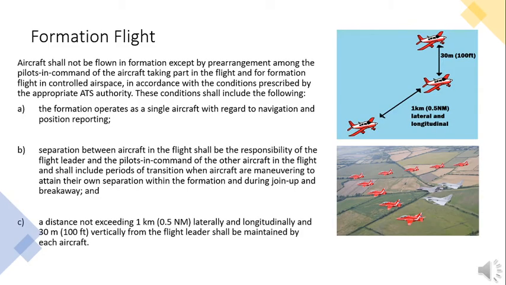Formation flight. Aircraft shall not be flown in formation, except by pre-arrangement among the pilots in command of the aircraft taking part in the flight and for formation flight in controlled airspace, in accordance with the conditions prescribed by the appropriate ATS authority. These conditions shall include the following: the formation operates as a single aircraft with regard to navigation and position reporting. Separation between aircraft in the flight shall be the responsibility of the flight leader and the pilots in command of the other aircraft in the flight, and shall include periods of transition when aircraft are maneuvering to